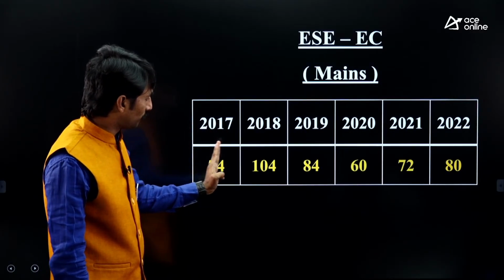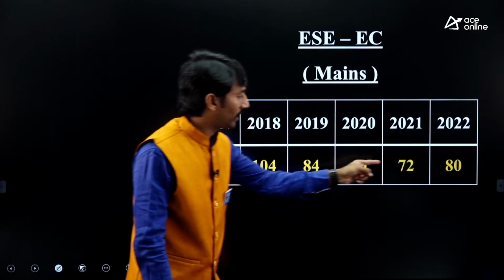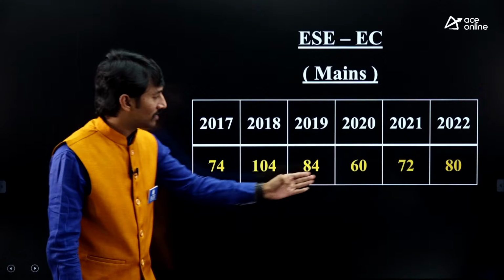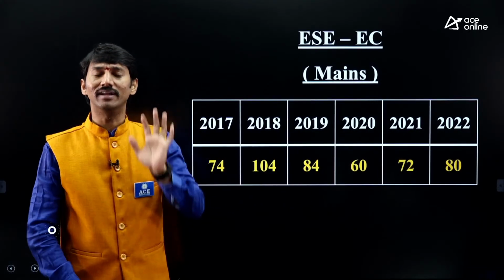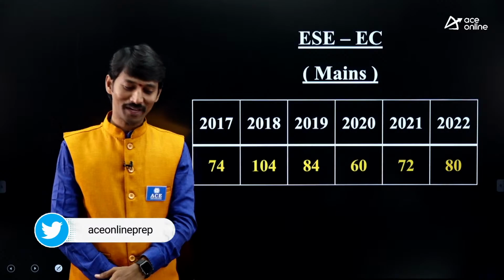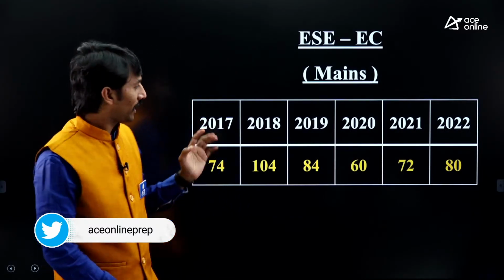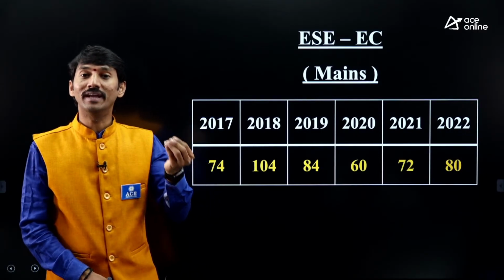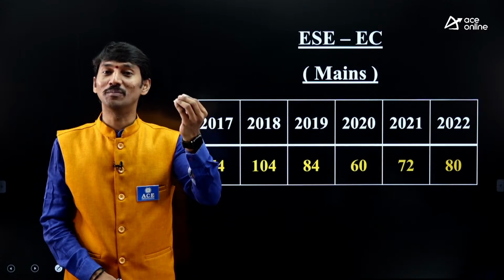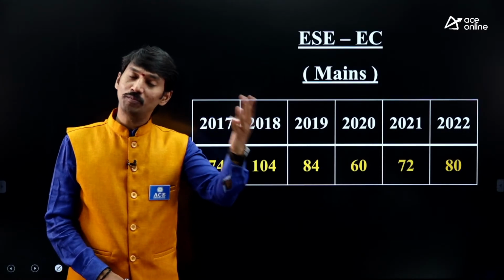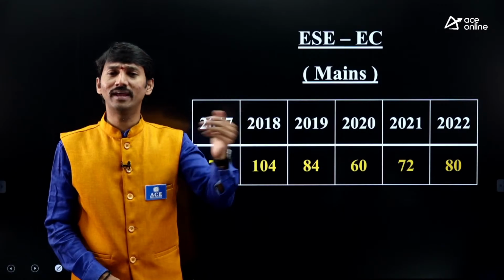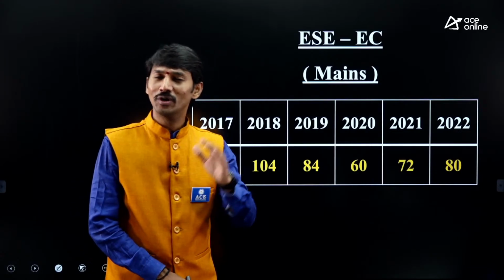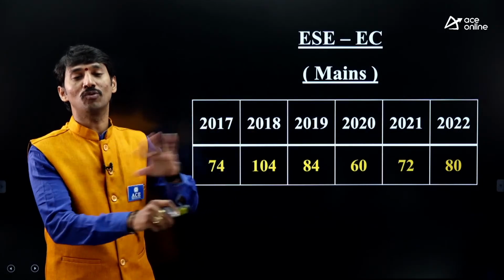What is that? 74, 104, it is increased, and again it means around 80 we can say. Around 80, sometimes it may be increased, sometimes it may be decreased, but on an average 80 marks is the weightage. Okay, those who are watching this, kindly focus. With this entire weightage, we can understand that, from the weightage point of view, measurement plays the major role. For electrical people, instrumentation people, as well as ECE people in the ESC point of view, prelims or mains, this is equally important.